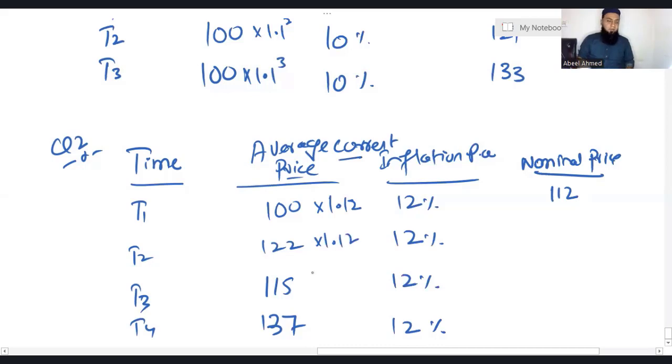Now power 2, 122 into 1.12 power 2. Even though the examiner has mentioned average current prices, when the examiner says current prices, incorporate the inflation from the first year. It comes to 153 after rounding. 1.12 power 3, 115 into 1.12 power 3, I'm getting 161.5667.